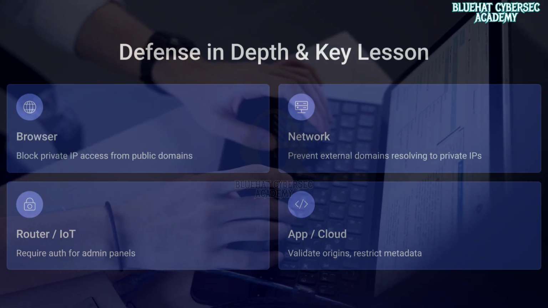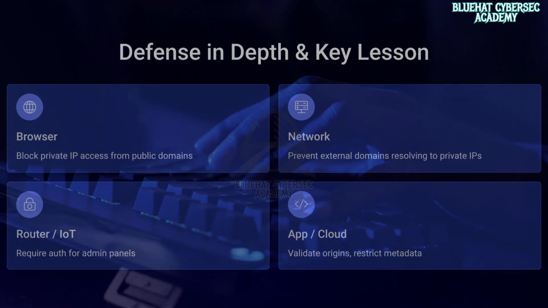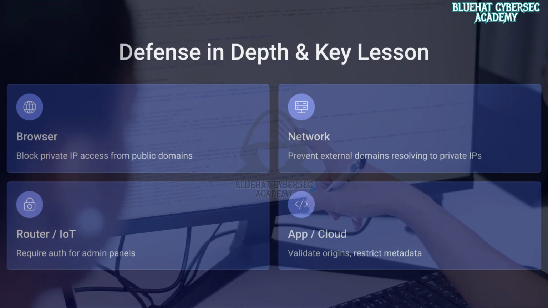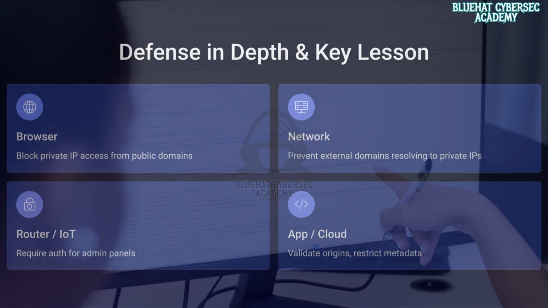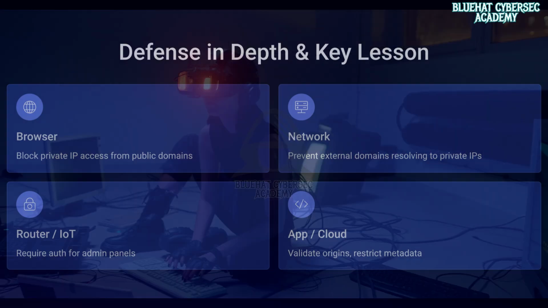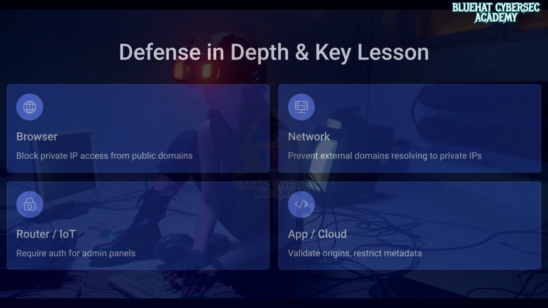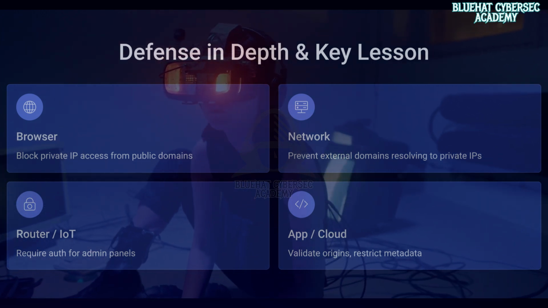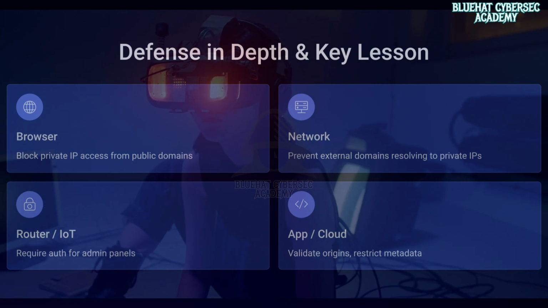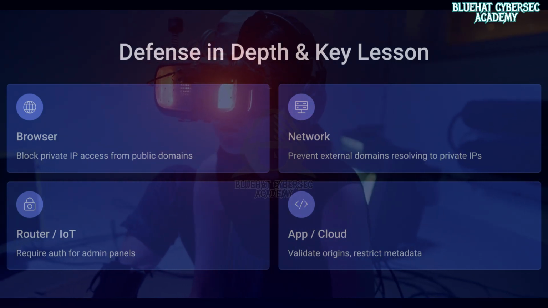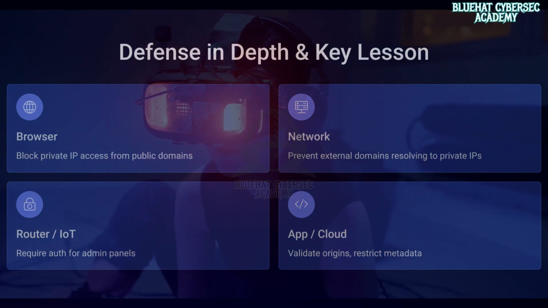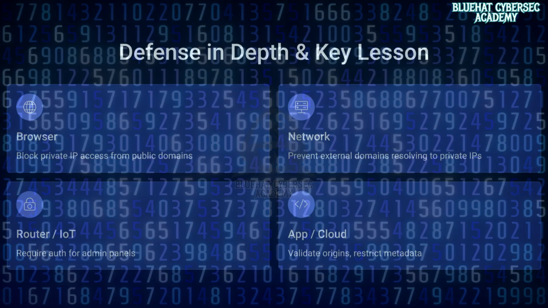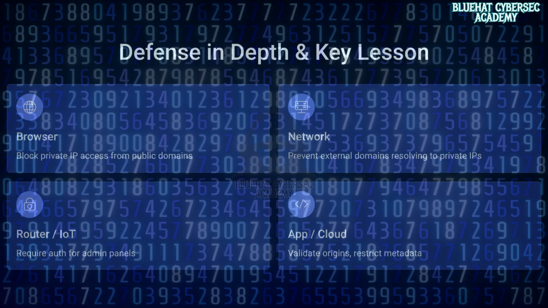Now, the good news is that defenses do exist, and they work across multiple layers. At the browser level, modern browsers try to block or limit access to private IPs from public domains. At the network level, DNS systems can prevent external domains from resolving to private IP ranges. At the router and IoT level, internal admin panels should require authentication and not be exposed to unauthenticated browser access. At the application level, servers should validate request origins and reject unexpected host headers. And at the cloud level, metadata services should not be freely accessible from user space environments.